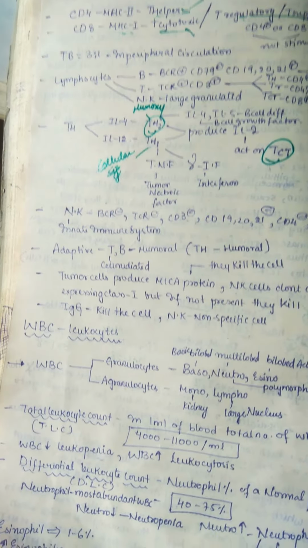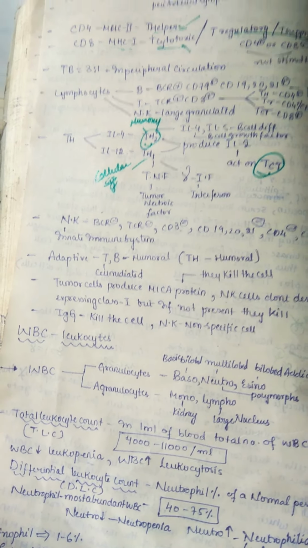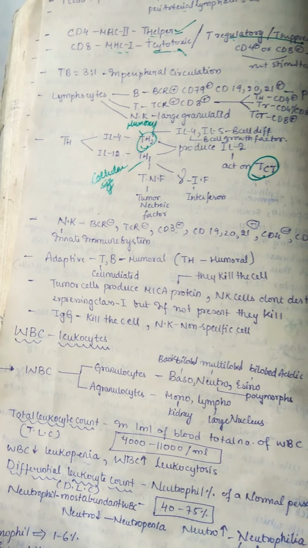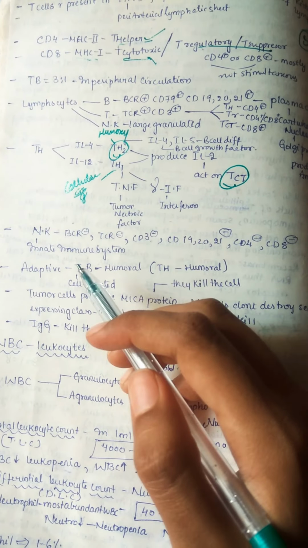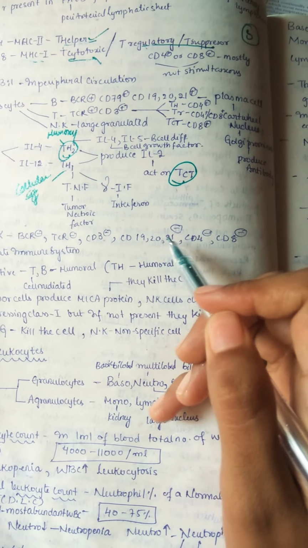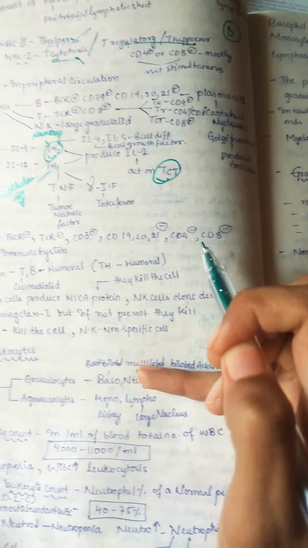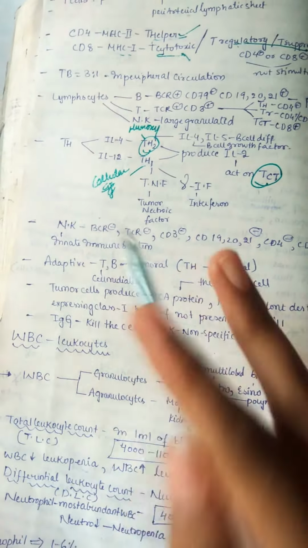And next, natural killer cells. Natural killer cells are mainly useful for innate immunity that is present from our birth. It is not acquired. So here we have BCR negative, TCR negative, CD3 negative, CD19, 20, 21 negative, CD4 negative, CD8 negative. It is all negative. That is a natural killer cell. They are granulated. That is important to remember.